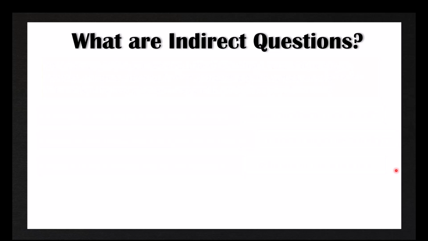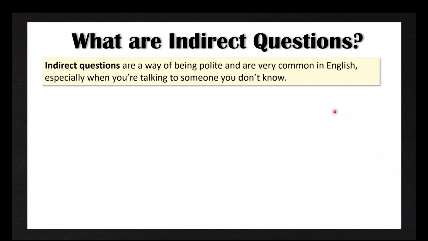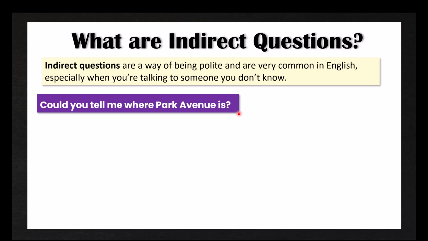Now, what about indirect questions that end in question marks? Well, indirect questions are a way of being polite, and they are very common in English, especially when you're talking to someone you don't know, or you're talking to someone in a position of authority, or you're just trying to be polite. For example, could you tell me where Park Avenue is? This is an indirect question. It's kind of like a question within a question, because I'm asking, could you tell me? However, my real question is, where's Park Avenue?